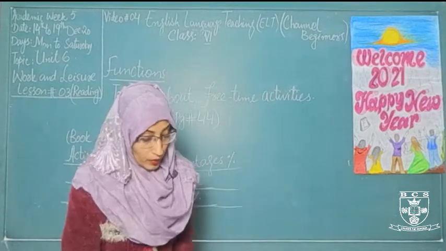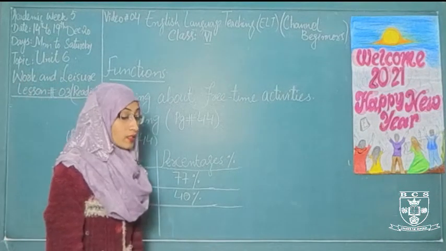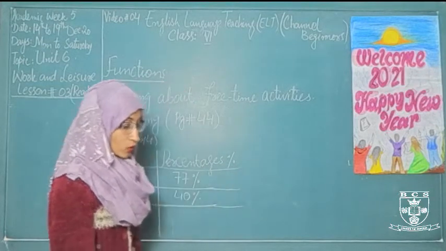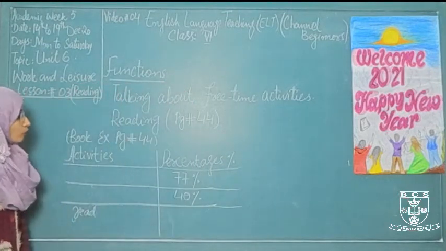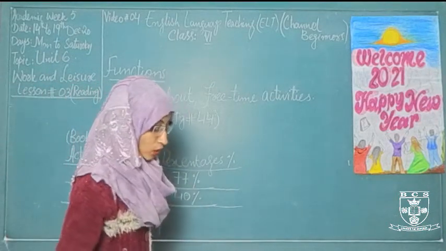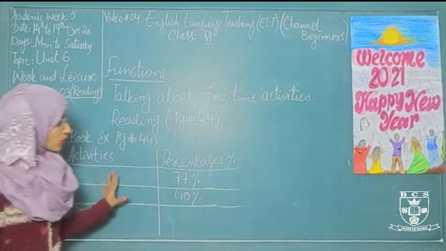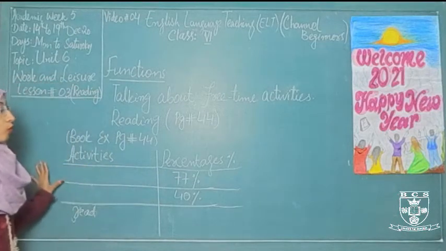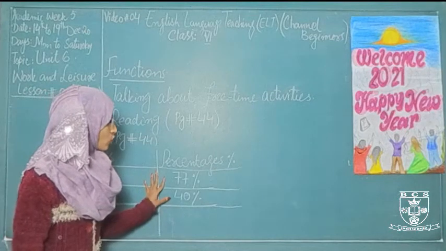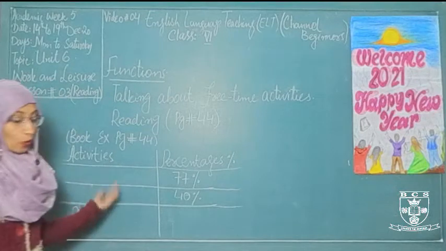Now Canadian people are active. It means they have a lot of time for doing different activities that keep them active. After reading this extract, what will you do? Here we have a book exercise on page number 44. After reading this extract, you will have to fill this box. Some information is missing and some is given to you. You have to fill this box according to the reading extract. The first percentage is given to you, 77%. Now 77% of people, what do they do?